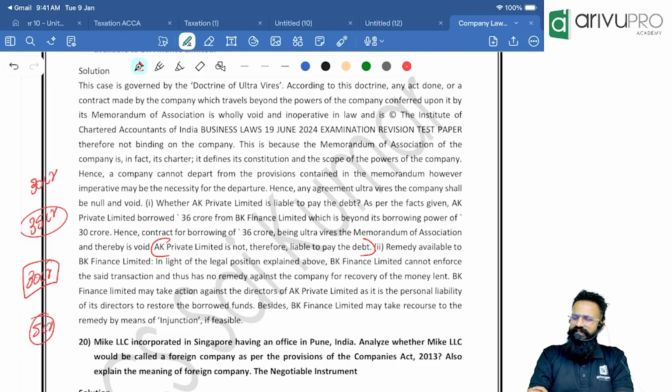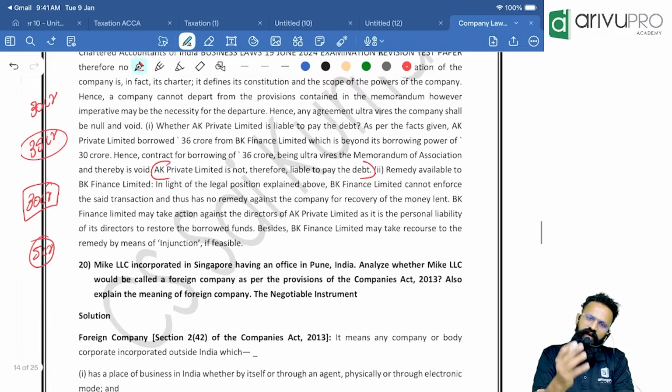But the answer given by the institute says the company is not liable at all. In my opinion, and I think that is right also, this answer is wrong. This interpretation is wrong. Anything beyond the power, the company will not be liable. Within the power, the company should be liable. So in the given case, for 30 crore, the company should be liable. And what is the alternative for the 5 crore? The 5 crore can be recovered from its directors. Always remember, directors will be unlimitedly liable.